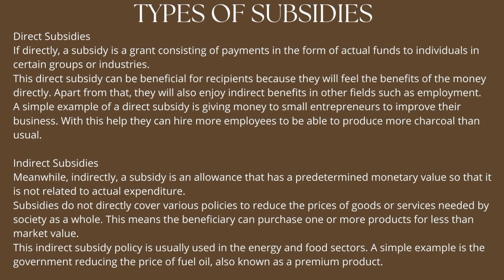Indirect subsidies do not directly cover various policies to reduce the price of goods or services needed by society as a whole. This means the beneficiary can purchase one or more products for less than market value. This indirect subsidy policy is usually used in the energy and food sectors. A simple example is the government reducing the price of fuel oil, also known as a premium product.